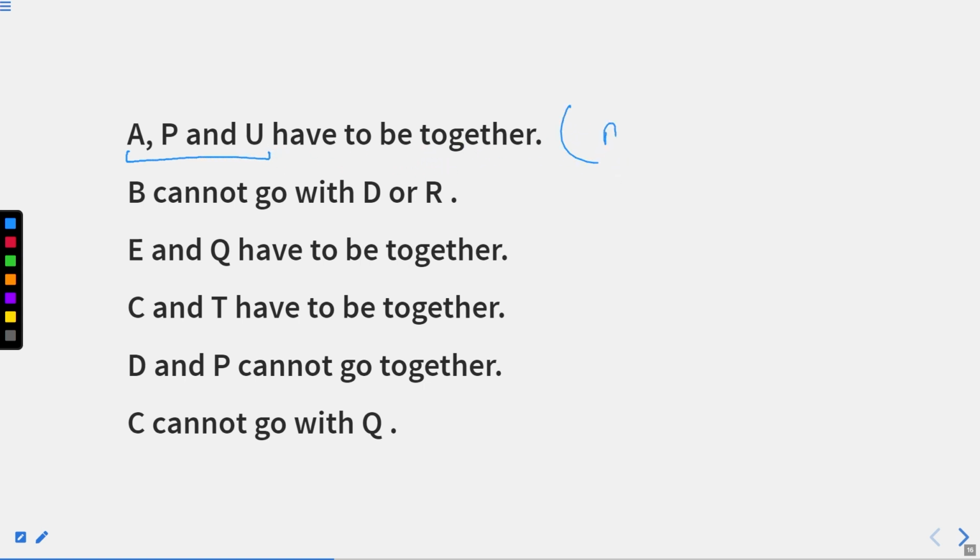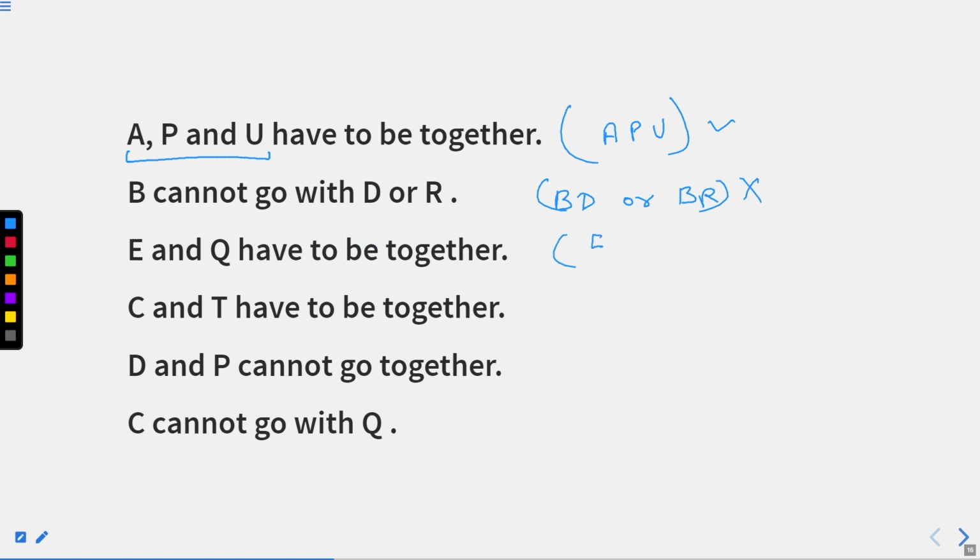It means A, P, U are supposed to be in a team, right? The second statement, B cannot go with either D or R. So B, D or B, R is not possible, right?